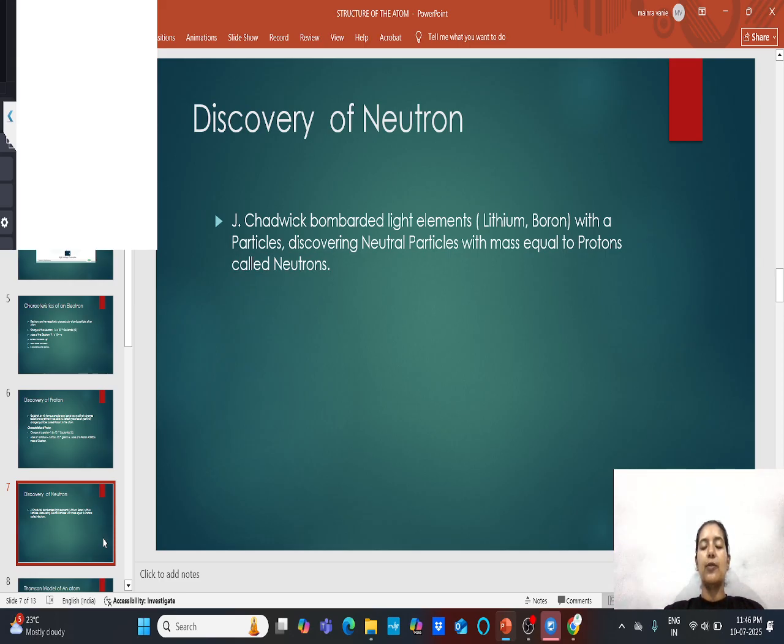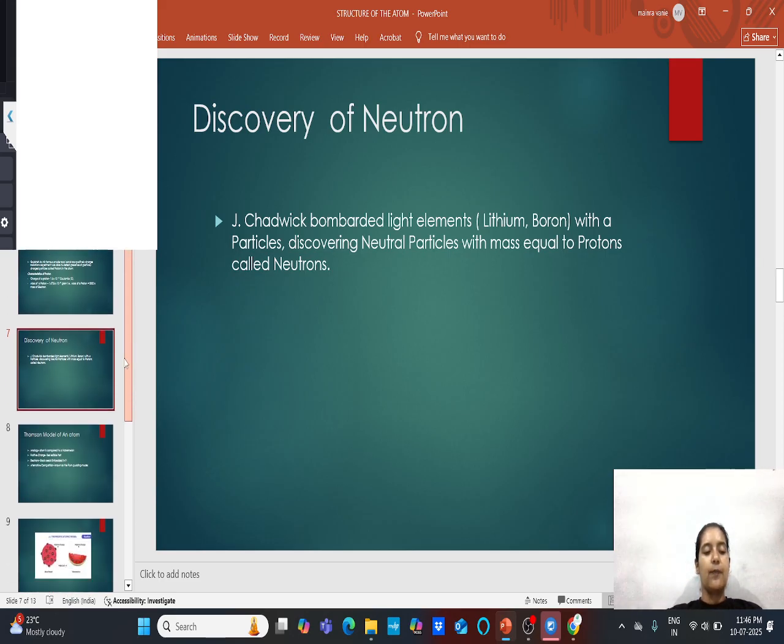Now, what has happened in this discovery? There is a bombardment of the light elements, that is lithium and boron, with particles, discovering neutral particles with mass equal to protons, called neutrons. In simple words, if I say your cathode and your anode, when there is a neutral charge, means there is no charge, that time it is known as the neutron. I hope I am clear in all your 3 points, that is electron, proton and neutron.